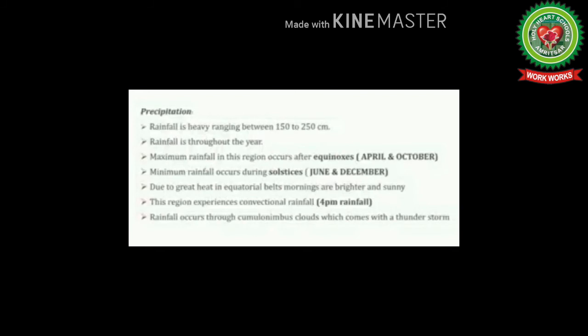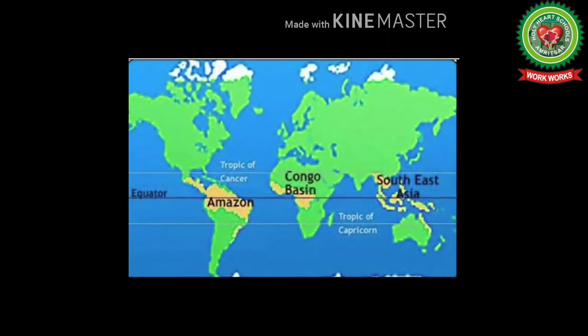The convectional currents are set up by the afternoon due to intense heating of the atmosphere. This region experiences high humidity, about 80%, due to high temperature and heavy rainfall throughout the year. High humidity causes oppressive climate that makes people feel uncomfortable and tired. Come back to the reading again.